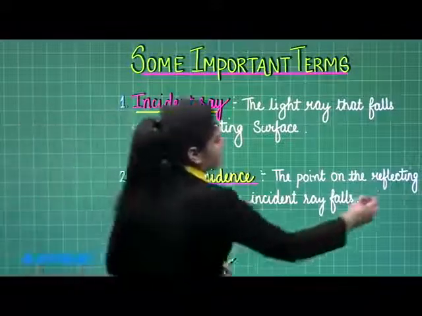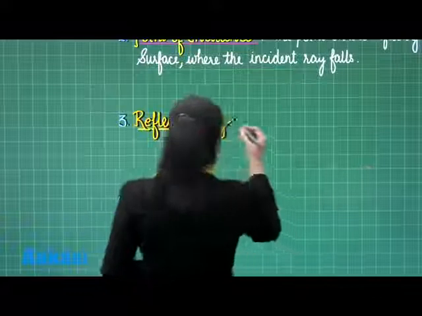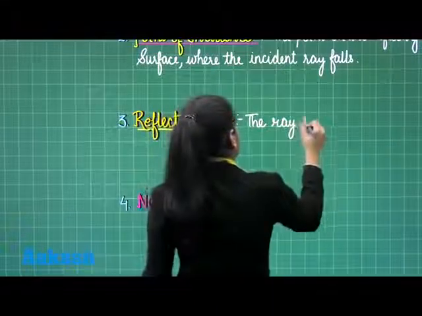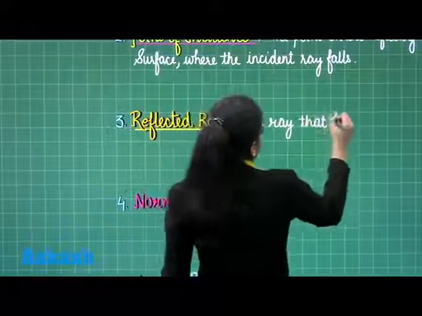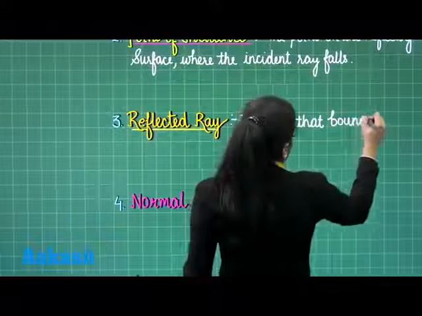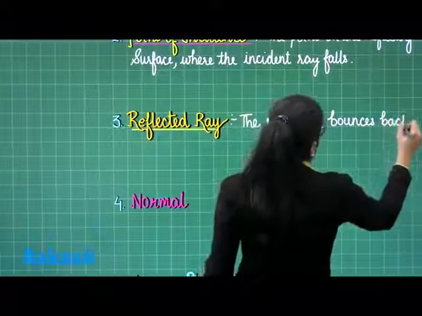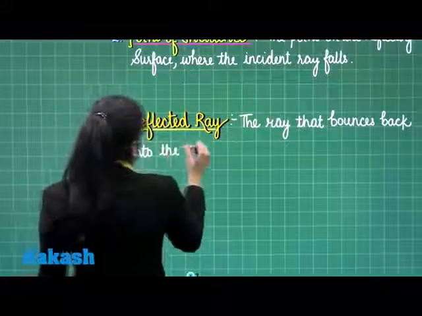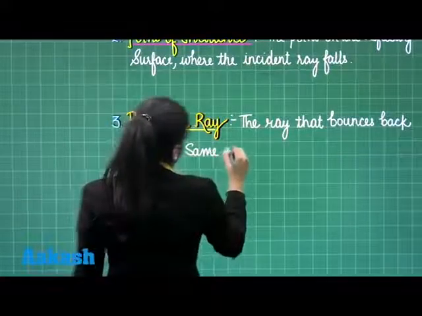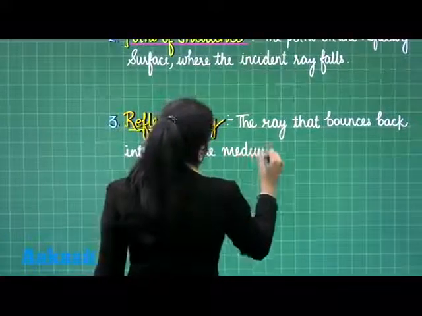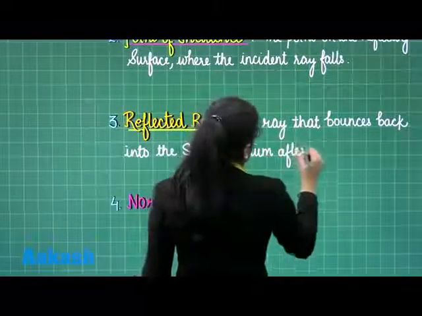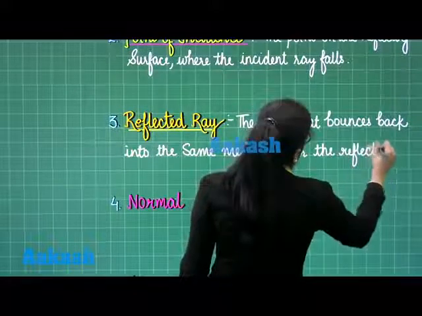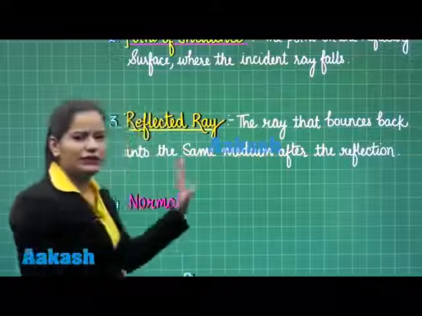The ray that bounces back into the same medium after the reflection is called the reflected ray.